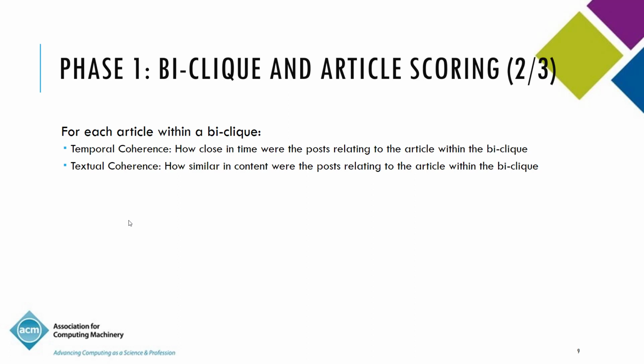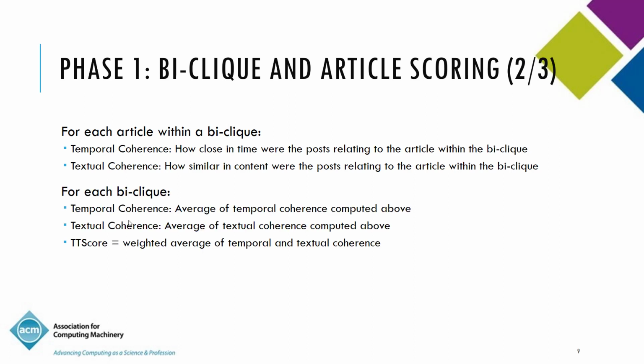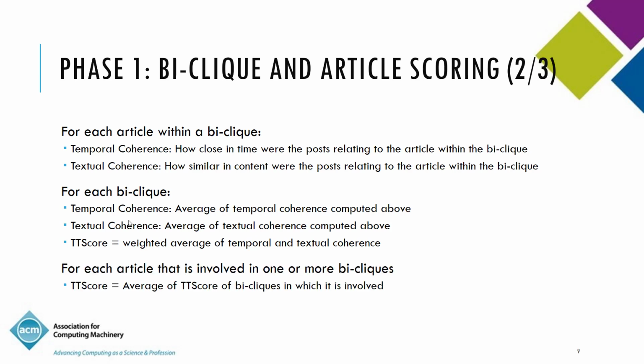Once we have identified the textual and temporal coherence for each article, we now aggregate it to the level of biclicks. So the TT score, the textual and temporal coherence score of a biclick, is simply the weighted average of the textual and temporal coherence across the articles that participate in that biclick. And now some articles might participate in multiple biclicks, right? So we now translate the score into an article level score and say that the TT score for an article is the average of the TT score of biclicks in which it is involved.